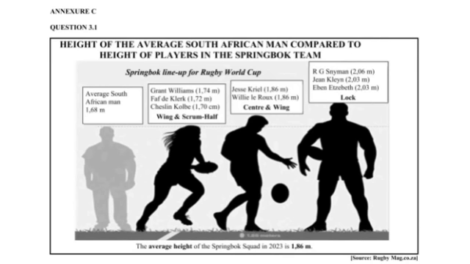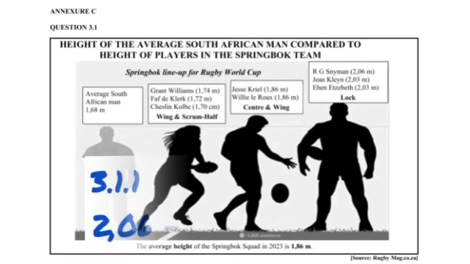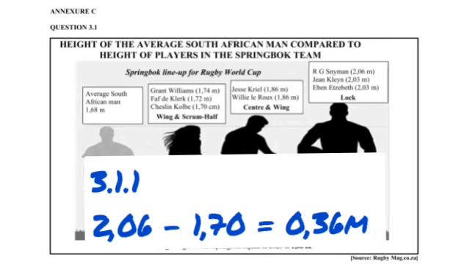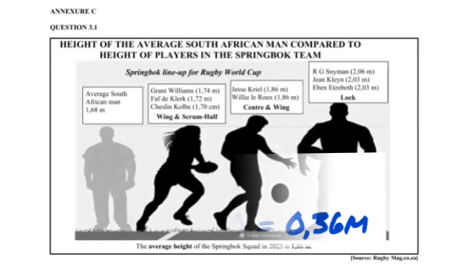The first one shows us the lowest height is Chelsea Colby with 1.70 centimeters, which I believe to be an error. It's supposed to be meters, not centimeters. And then the highest height or the maximum height is RG Snyman with 2.06, and you take the two amounts, you minus them, and they give you 0.36 because the formula for range, remember, is maximum minus minimum.